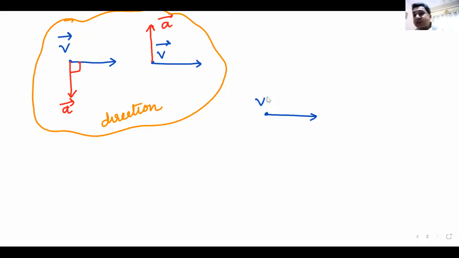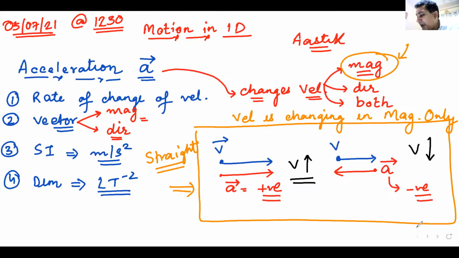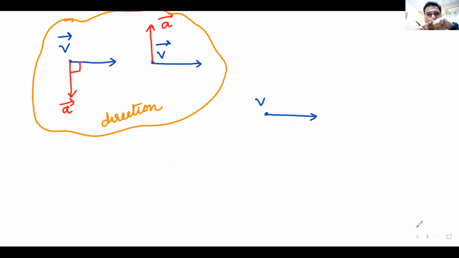I want to change both magnitude and direction. Now, how should the acceleration be? Apply some common sense. Physics is very simple. Simplest thing in this universe is physics, probably. Maths is difficult. Look back. In one case, they were parallel, only magnitude changing. Second case, perpendicular, only direction changing. I want both, best of both worlds, and acute angle.